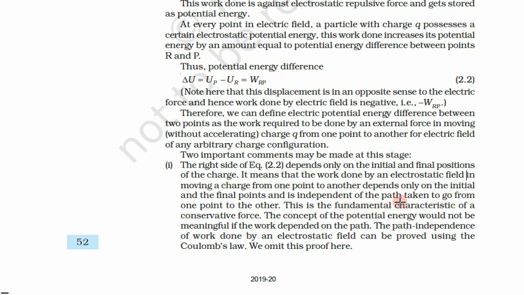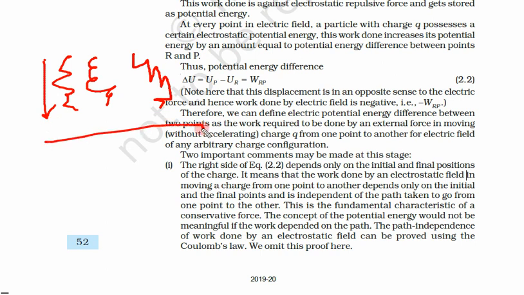So if a question comes in your exam, that suppose there are 4 students bringing something from point A to B using different paths. One is a straight line, another is zigzag motion, third is a spiral, fourth is doing something else like this.